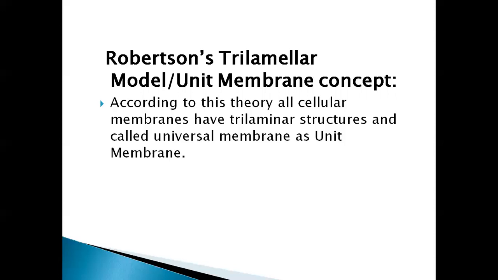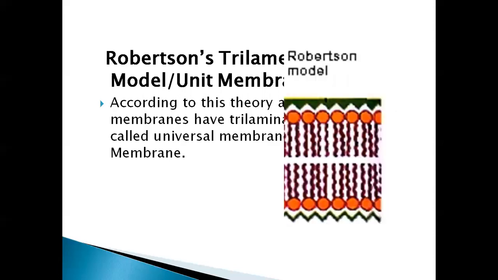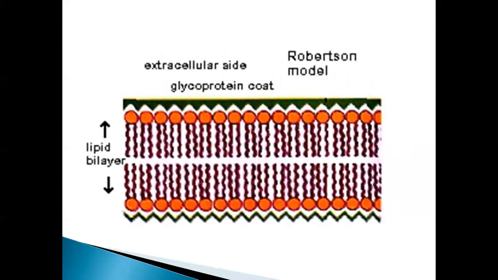This model is similar to the previous model, the Danielli-Davson model. See the image. This is the Robertson model. In this model, the 35 angstrom thick lipid layer is present in the middle, and proteins are present on either side.